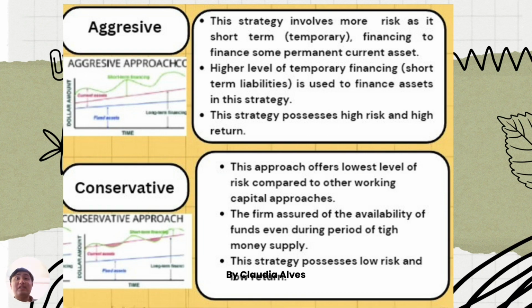And the third is the conservative approach. This approach offers the lowest level of risk compared to other working capital approaches. The firm is assured of the availability of funds even during periods of tight money supply. This strategy poses low risk and low return.